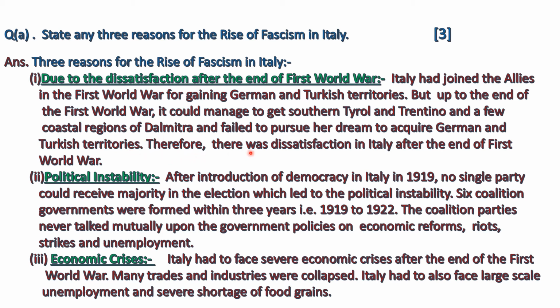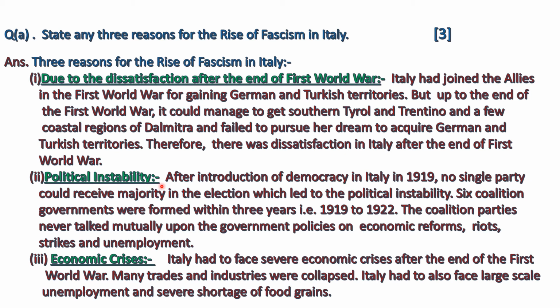Therefore, there was dissatisfaction in Italy after the end of the First World War. Now, Italy started searching another way through which Italy could gain the territories or expand the territories. So, Italy thought that through fascism, Italy could gain the territories or expand the territories.